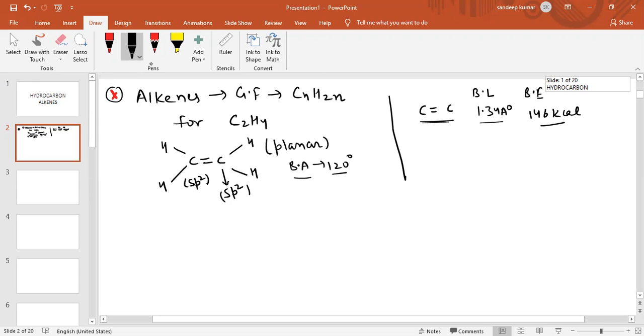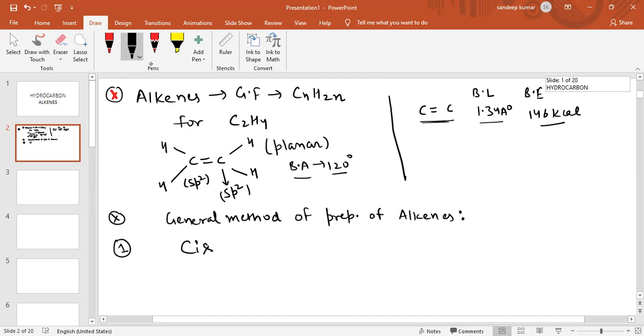Now first we are going to discuss the general methods of preparation of alkenes. The first method we are going to discuss is cis hydrogenation.